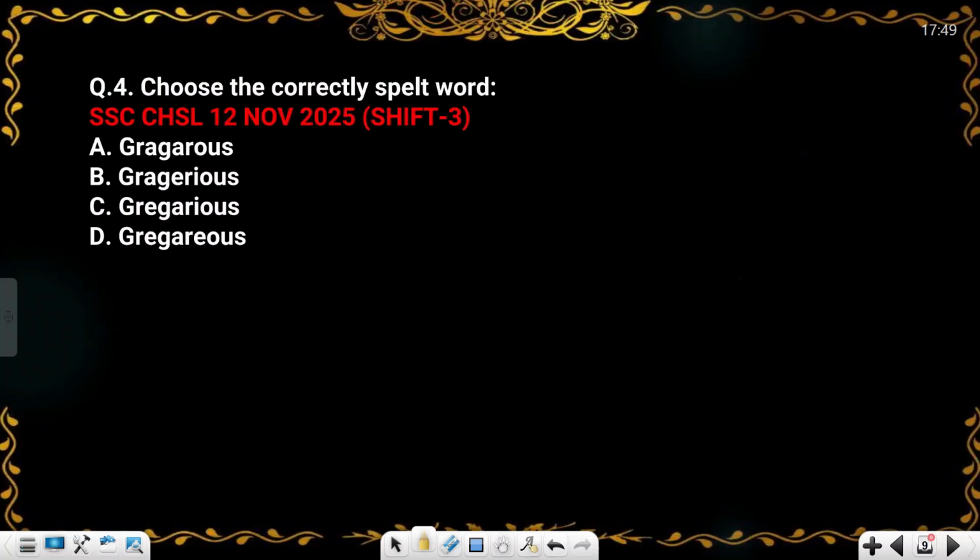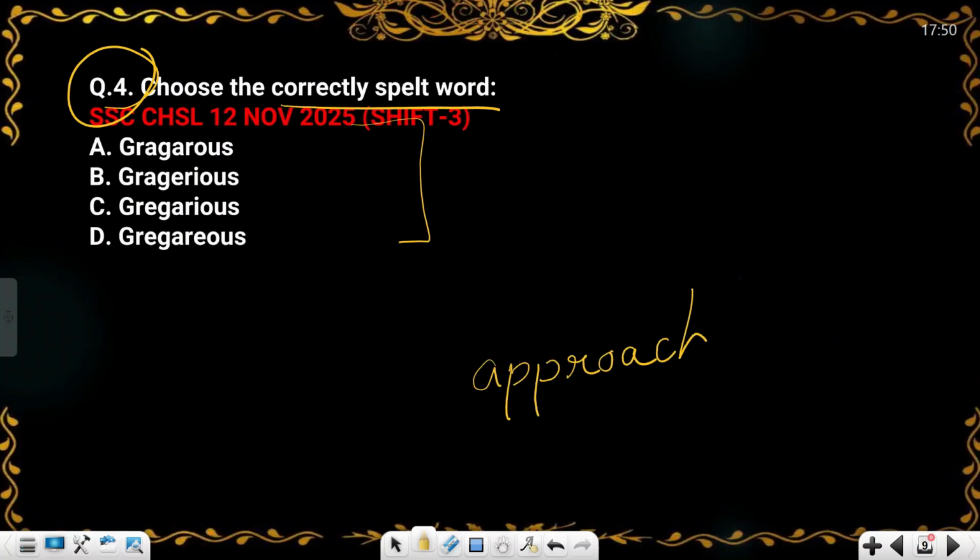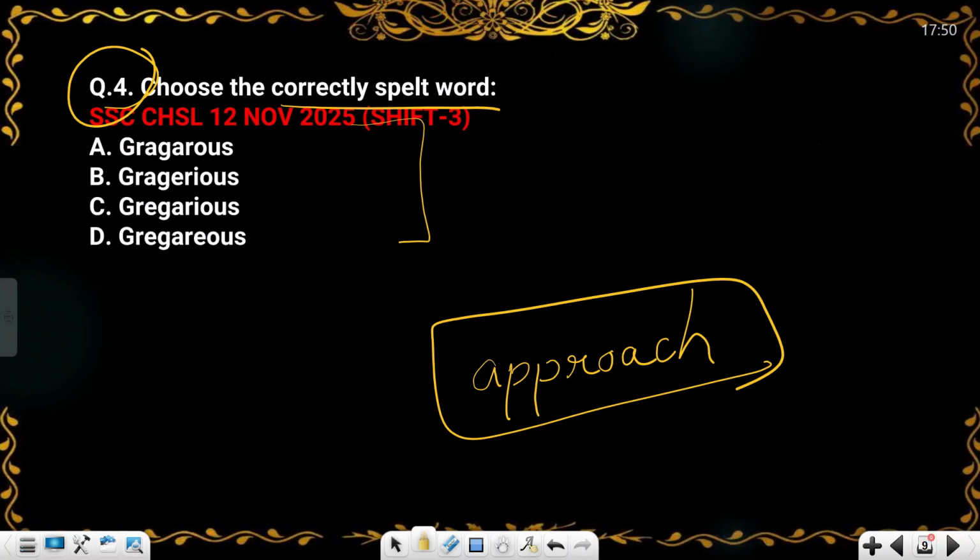So let's move forward. Now the fourth question is asking about the correct spelling. Here the approach is very important. If you know the answer, directly mark the answer and move forward. But if you don't know, then just follow the approach: remove the wrong options. In the first option, you will see that the spelling is wrong. In the second option, this is also wrong. Gregarious starts with GRE. So you will cut these, and C will be your answer.